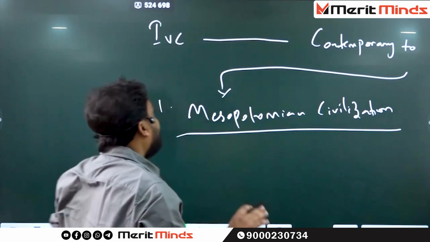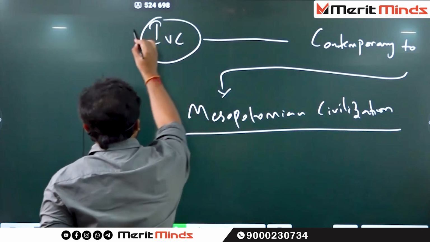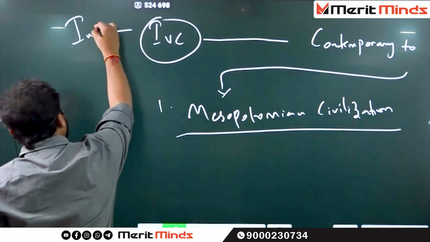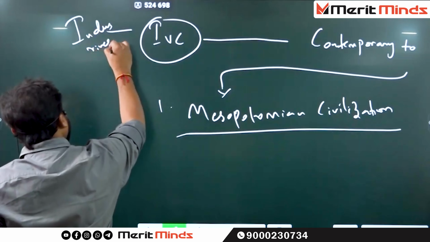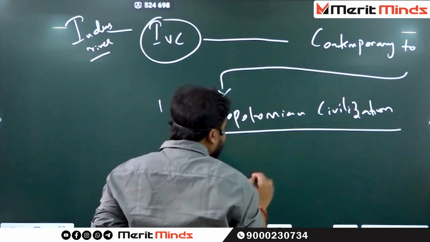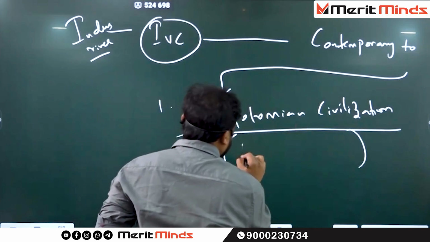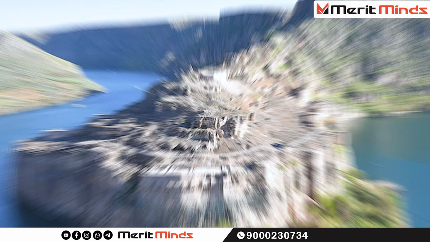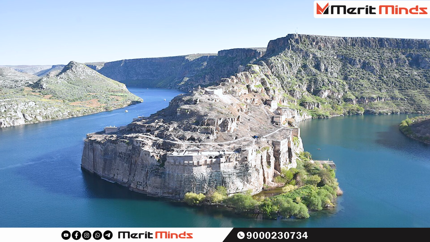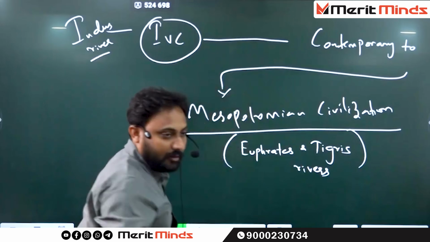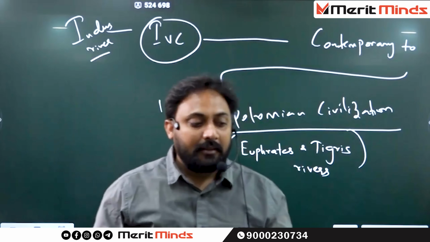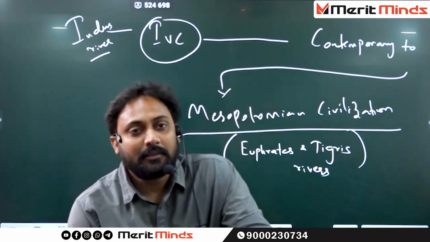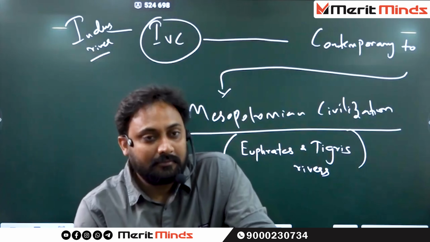So IVC is on the banks of the Indus River or Sindhu River, whereas Mesopotamian civilization is on the banks of Euphrates and Tigris river. It was developed on the banks of Euphrates and Tigris river.